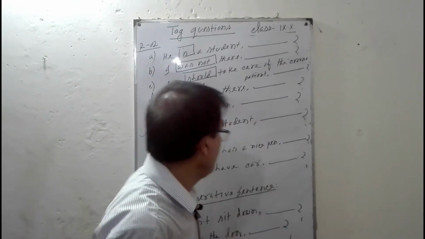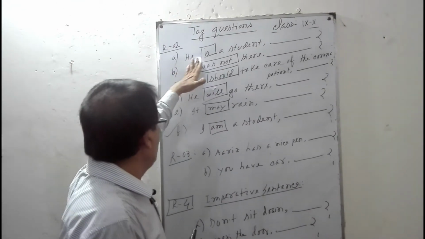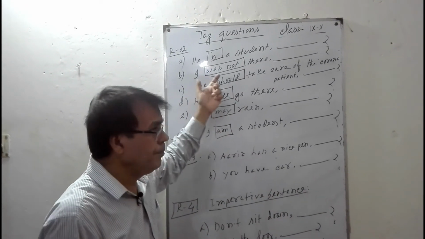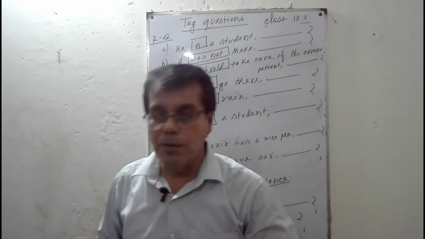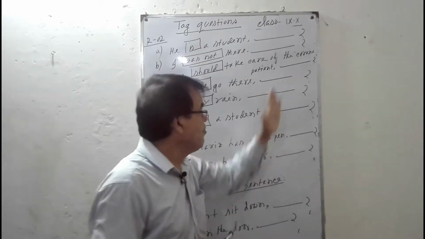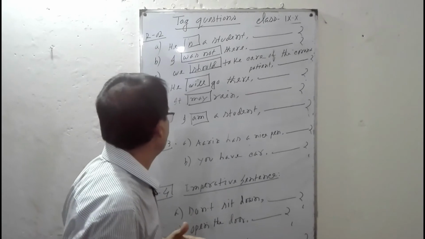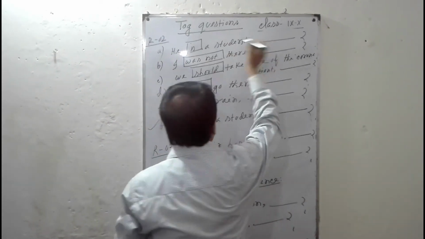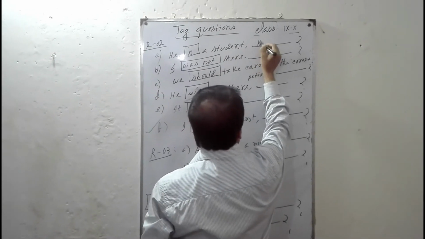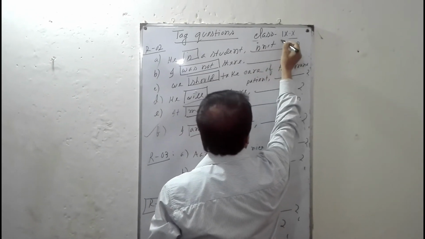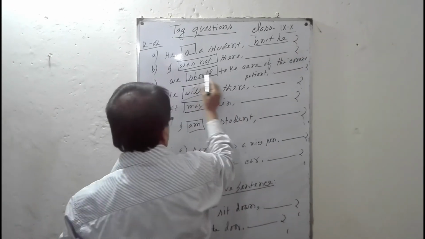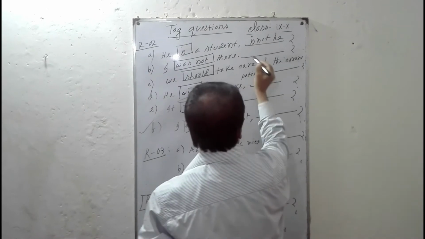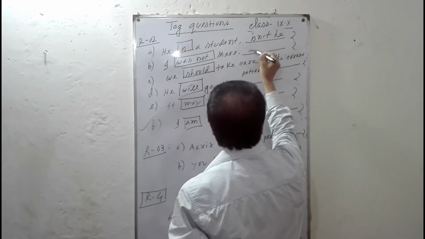Let's come to the second rule. When the main clause or statement has auxiliary verbs or modal verbs, we can use the same verb in the question tag. For example, he is a student, here isn't he? I was not there. It's a negative statement, so the question tag is positive: was I?